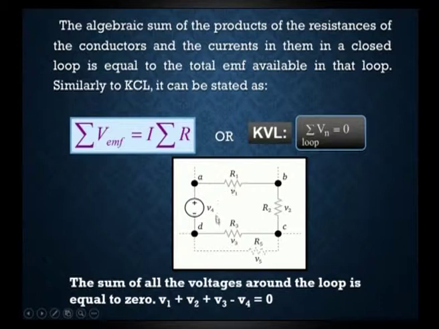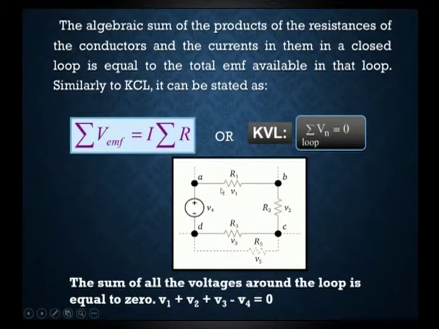Taking the example circuit loop in the picture, when we apply KVL it becomes V1 plus V2 plus V3 minus V4 equal to 0. That is how we take it if we specify the elemental polarities.